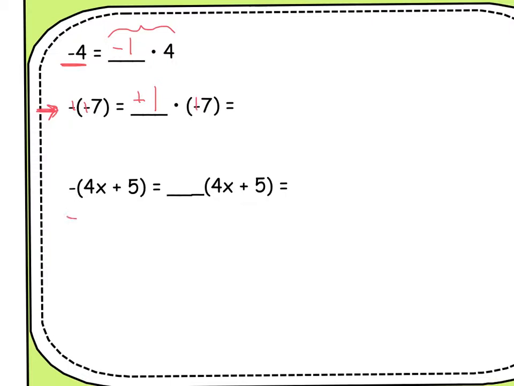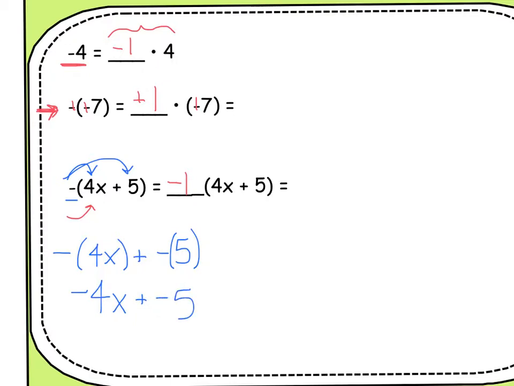So therefore, if we have a negative sign outside of a set of parentheses, it's just like if we had a negative 1 to be distributed. So if you notice here, who wants into the party? It would be the negative sign. So the negative sign is going to shake hands with the 4x, plus the negative sign is going to shake hands with the 5, which just gives us the opposite of what we had before.